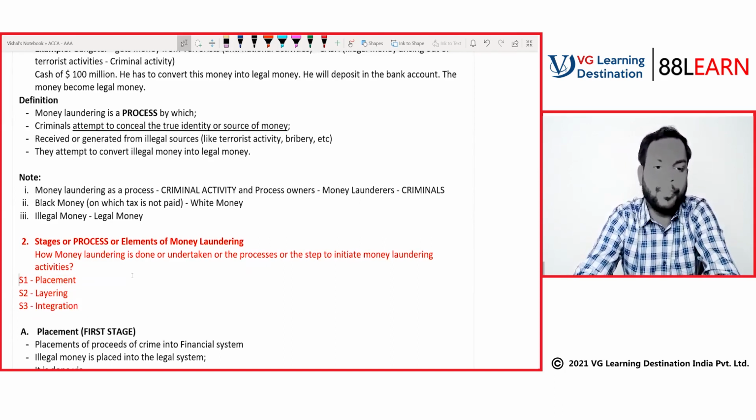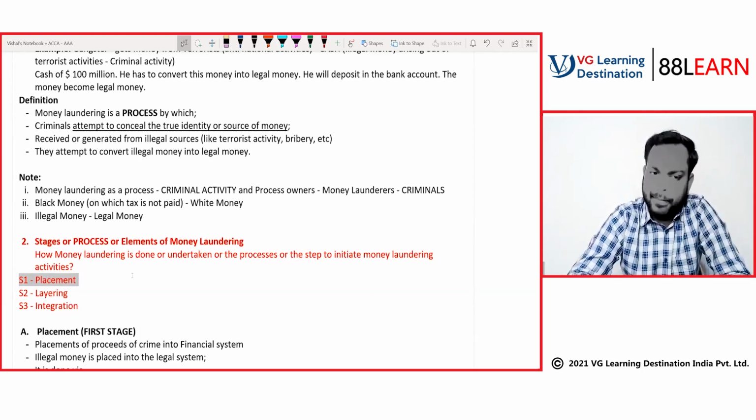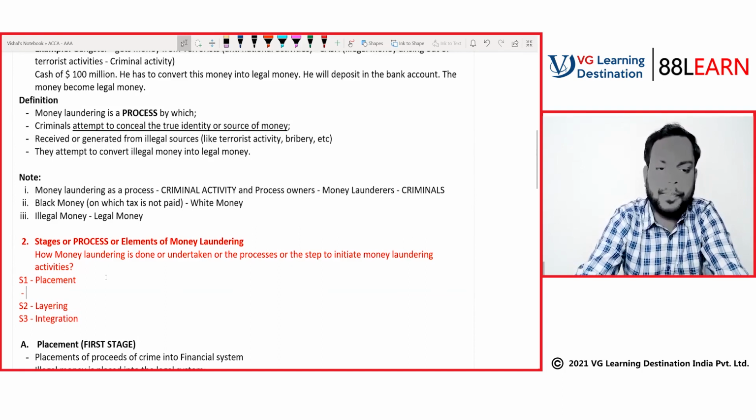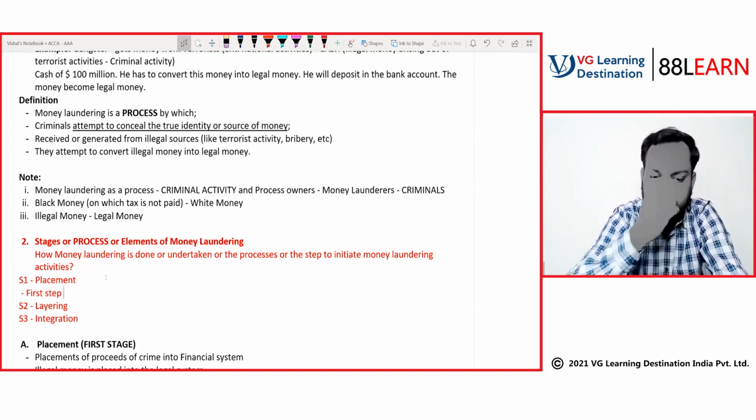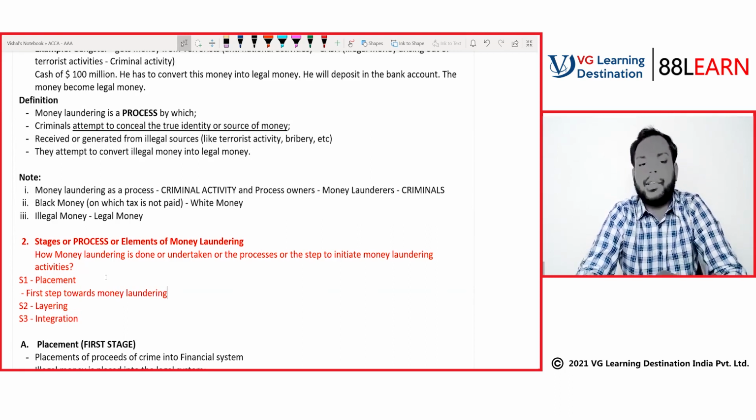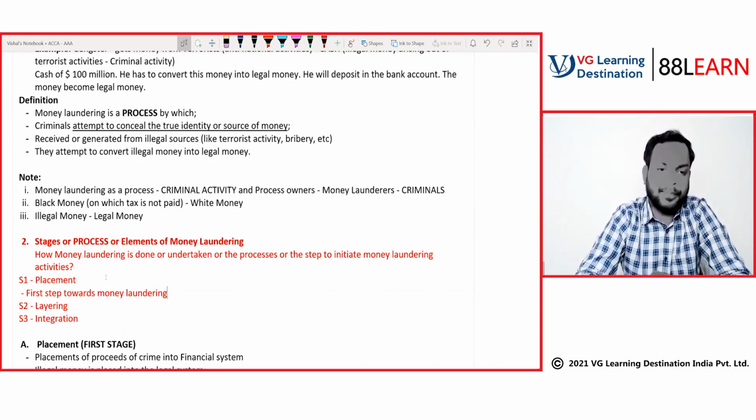Okay. Now, stage number 1, that is placement. What is the meaning of placement? See, this placement is the first step towards money laundering.